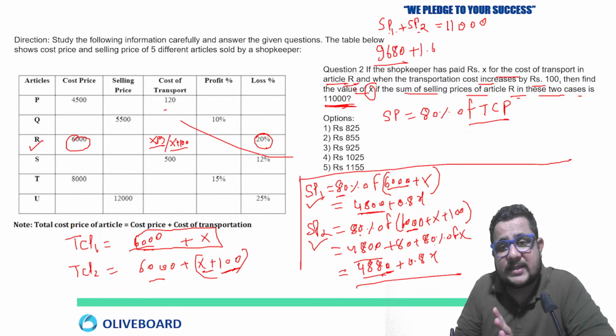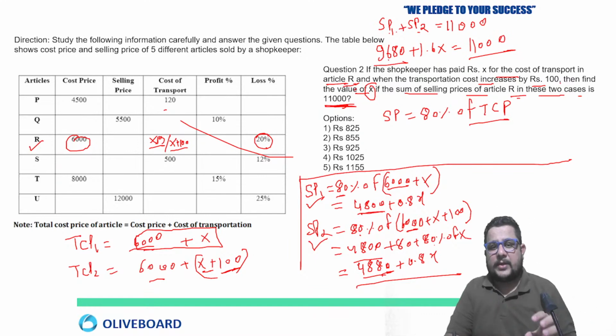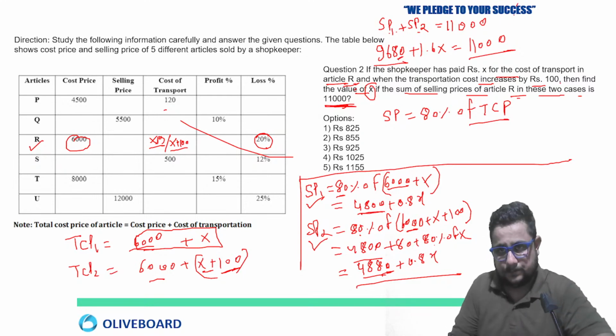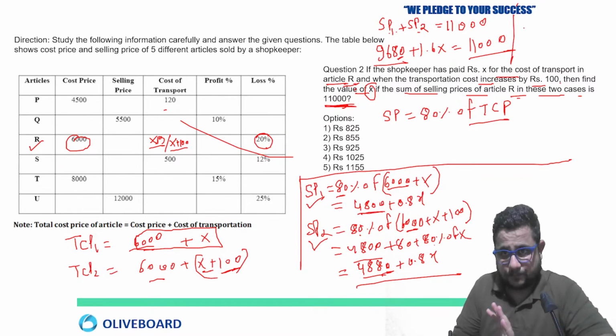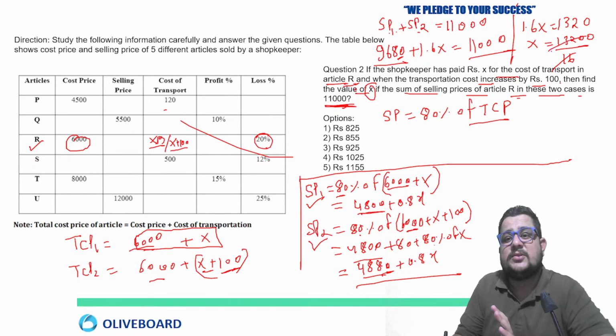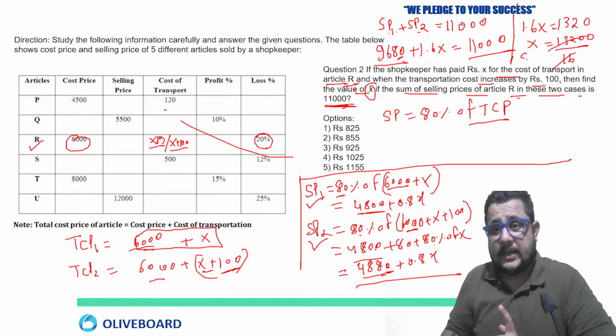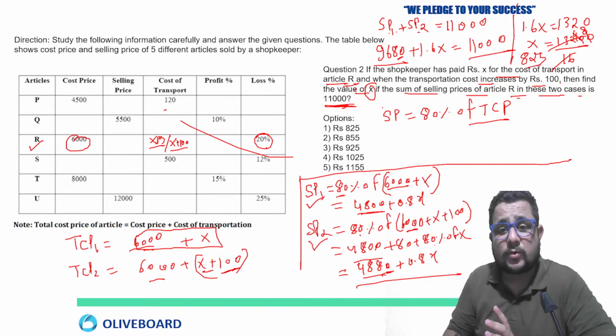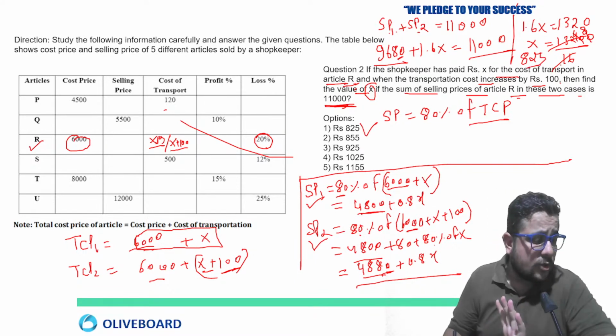0.8x plus 0.8x means 1.6x equal to 11,000. Now just subtract it. When you subtract 9600 from 11,000, 1400, then 80 also you can subtract, 320. Oh, sorry, 1320. So 1.6x equal to 1320. So x would be equal to what? 1320, increase 0 here also, just divide by 16. 16 8s are 128, then 4 is there, 16 2s are 32, then 8, 16 5s are 80, 825. Value of x is going to be 825.